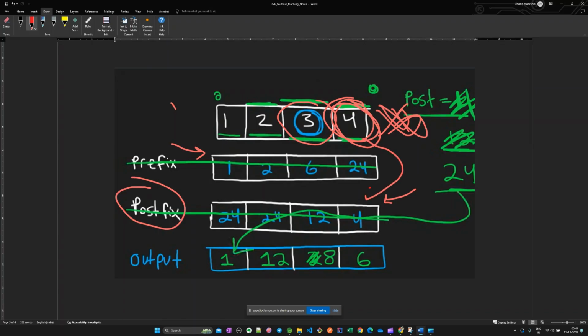So for postfix also, the same number would be printed for n minus 1 position. And for this element, postfix would be this element into this element. For this element, same, 2 into 12, which will be 24, and 24 will be the postfix value.